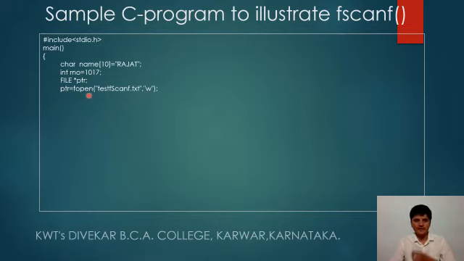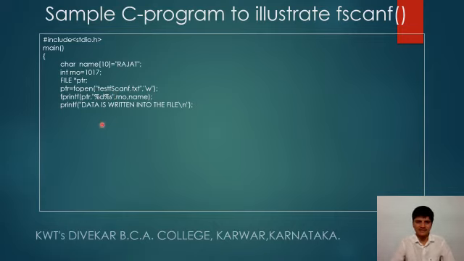Here the file testfscanf.txt is created with the write mode. It is pointed to by ptr, and further, with the help of fprintf specifying the pointer, %d %s, rnumber and name are written in the file that ptr is pointing to, and here it displays an appropriate message.